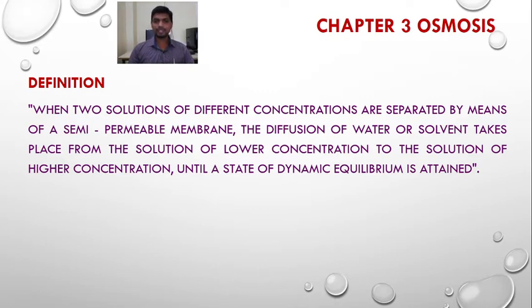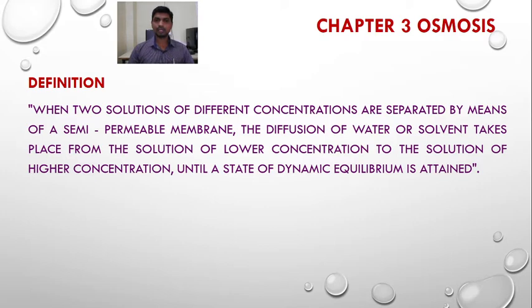So here the movement of water takes place from the solution of low concentration to the solution of high concentration, because the low concentration solution has more water. So water movement takes place, obviously, from the region of its high concentration to the region of its low concentration.